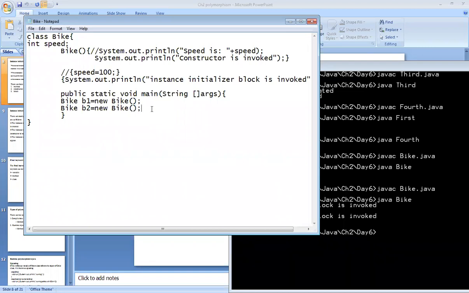Otherwise, okay, just do that much. Create a class A, create its constructor inside it, then create a child class as class B, which calls class A, then create a constructor of class B, and inside class B, create an instance initializer block like this.